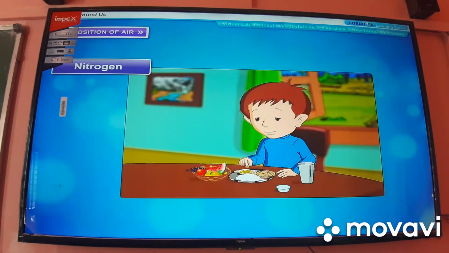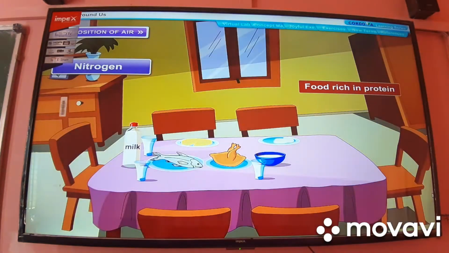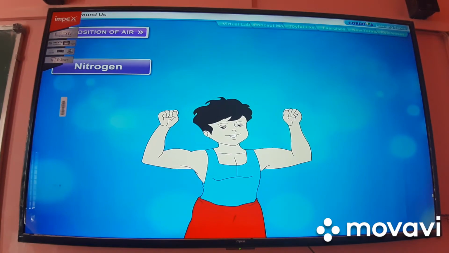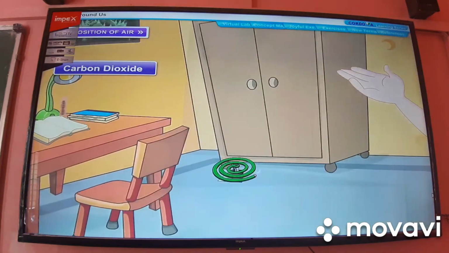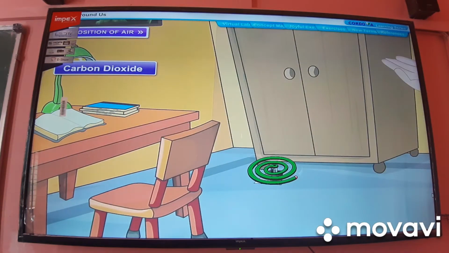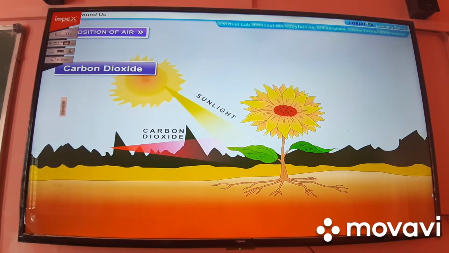Nitrogen is an important part of our food items as well. For example, all proteins contain some amount of nitrogen. Proteins are essential for the growth of living organisms. Carbon dioxide. In a closed room, if there is some material burning, we feel suffocated. Green plants need this carbon dioxide to prepare their food by the process of photosynthesis.